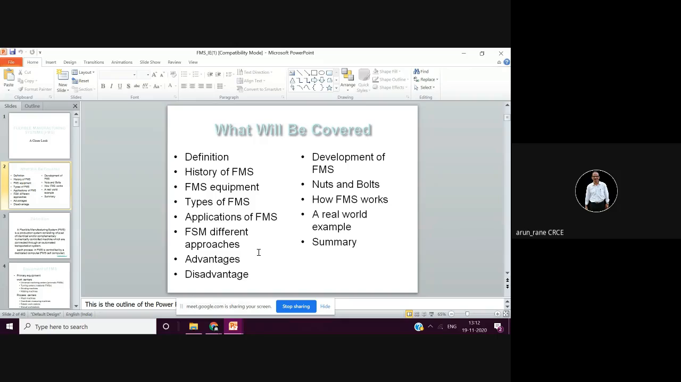So flexible manufacturing system means your manufacturing line should be flexible. Flexible means what? It should be soft wire, meaning we should be able to manufacture any model. Like we have an assembly line, this FMS is most commonly used in automobile sectors. On one assembly line only they are manufacturing CNG models, petrol models, diesel models, then blue color vehicles, silver color vehicles.